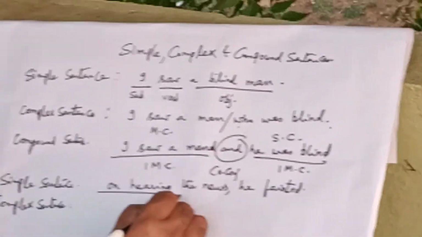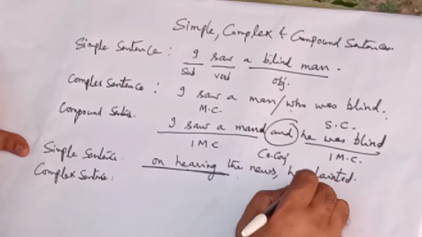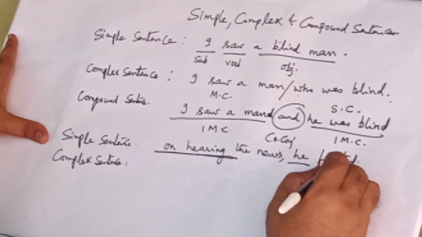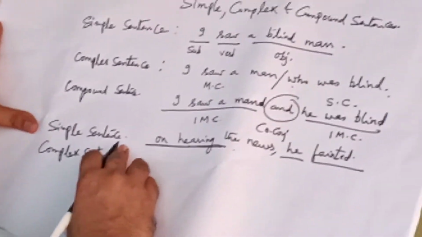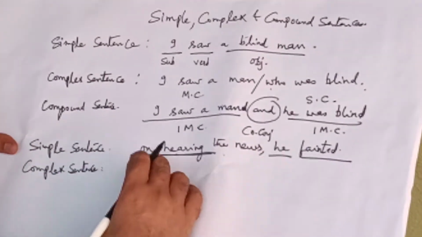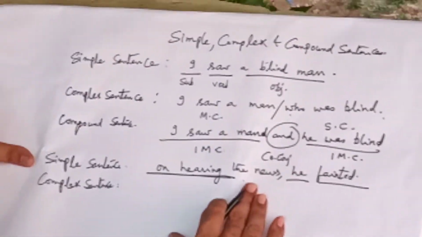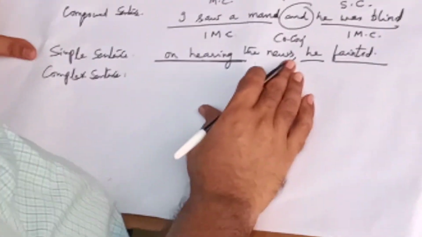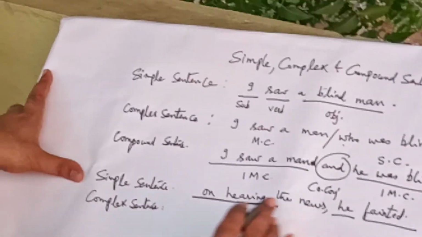So what is on hearing? On hearing the news is a phrase. And what is the subject in the sentence? He. And what is the verb? Fainted. So this sentence is called a simple sentence as it has only one subject and one verb. So a simple sentence may also contain some phrases like on hearing, on seeing, in addition to, etc.